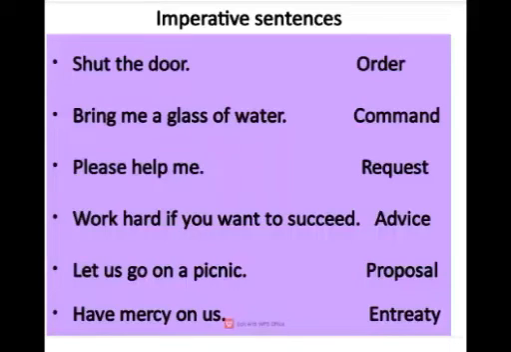Shut the door. Bring me a glass of water. Please help me. Work hard if you want to succeed. Let us go on a picnic is a proposal. Have mercy on us is an entreaty. Entreaty means plea, humble request. So, in command sentences, the subject is not mentioned, but the subject you is always understood.